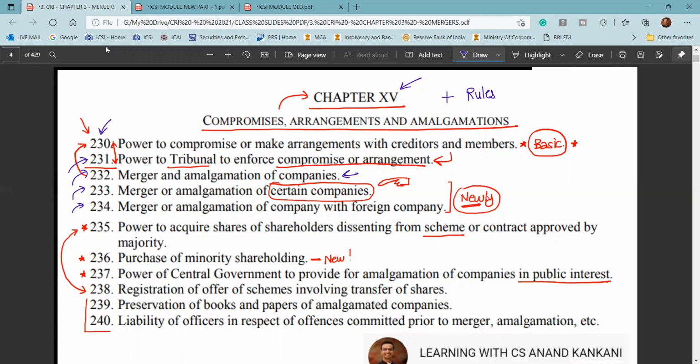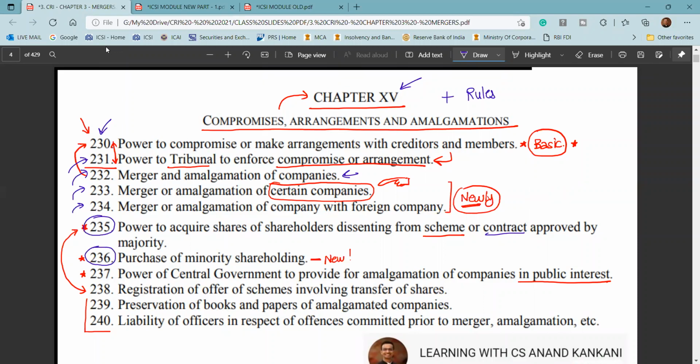Then you have section 235, which deals with the acquisition of a company by another company. Acquisition of one company by another, that is under section 235, and that happens by way of a scheme or by way of a contract. Then you have section 236, which deals with the purchase of minority shareholding. This is more like a compulsory takeover.